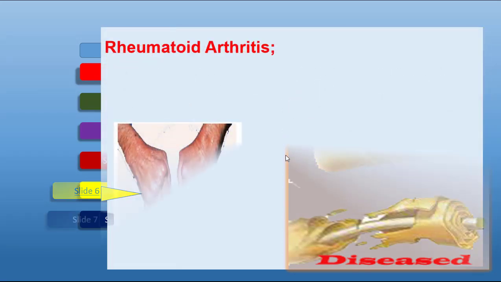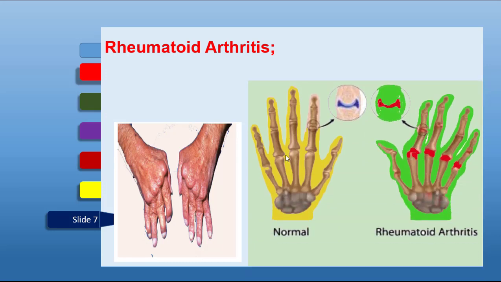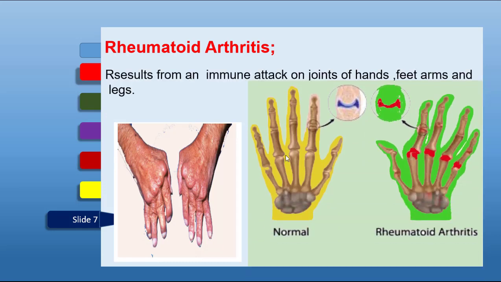Rheumatoid arthritis is another common disease. This disease results from the production of autoantibodies. These antibodies combine with normal antibodies and are deposited in the joints. In the joints, they activate the complement system, which attacks the joints of hands, feet, arms, and legs.